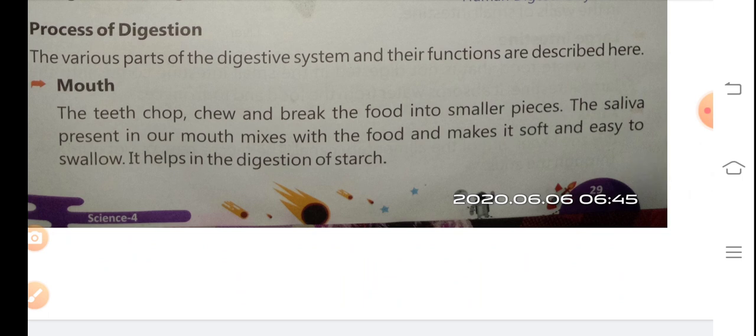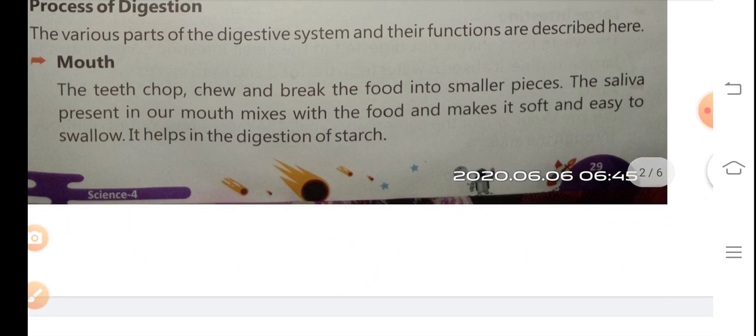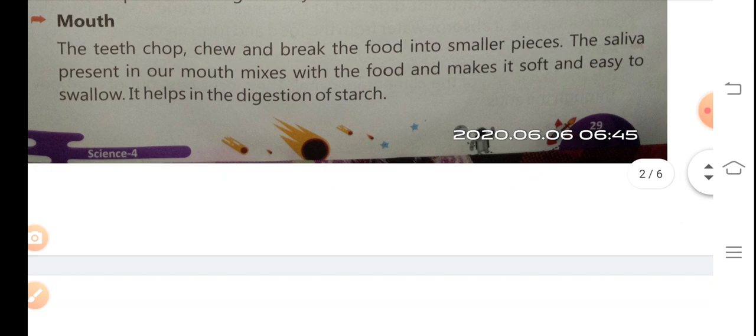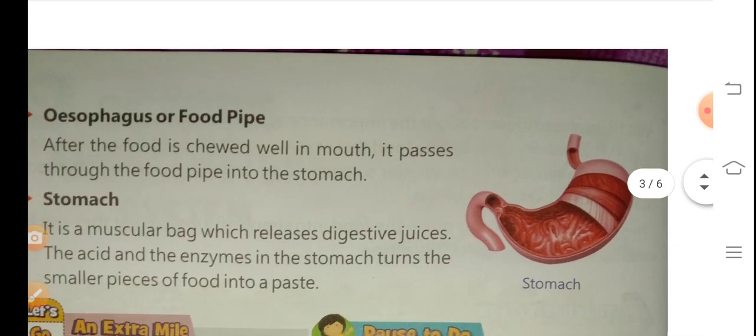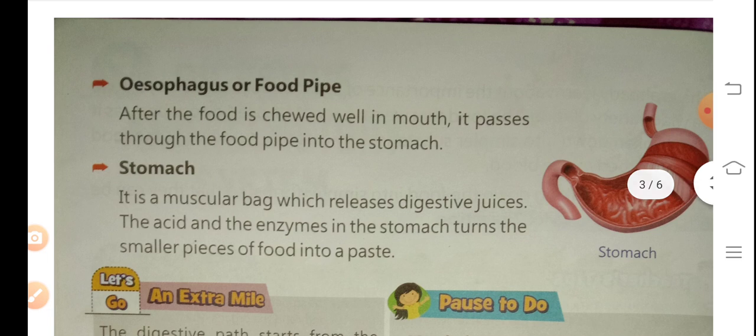It means firstly with the help of teeth we cut, chew and break the food into smaller pieces, then the saliva present in our mouth makes the food very soft and easy to swallow. Next, it helps in the digestion of starch.